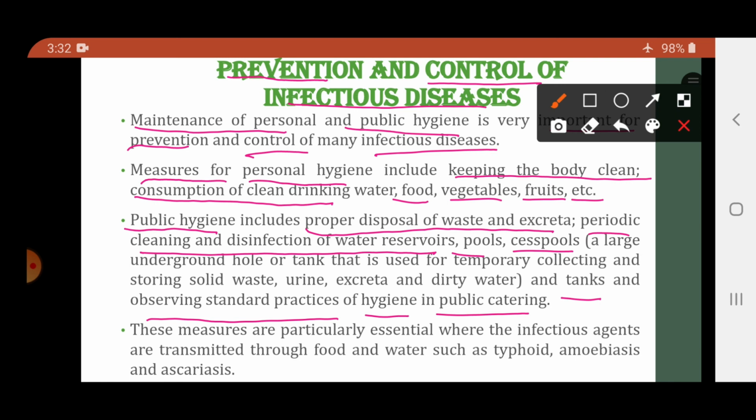Then water tanks. Another thing is there should be hygienic conditions in public catering. So these are the ways through which public hygiene can be achieved. These measures are particularly essential where the infectious agents are transmitted through food and water, such as typhoid, amoebiasis and ascariasis. See students, typhoid, amoebiasis and ascariasis are diseases which spread through contaminated food and water.